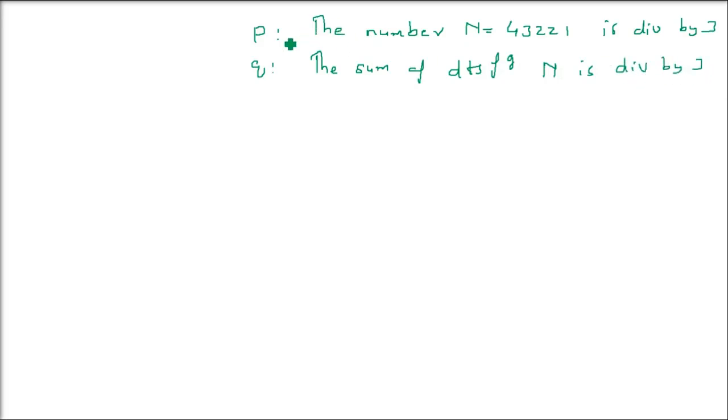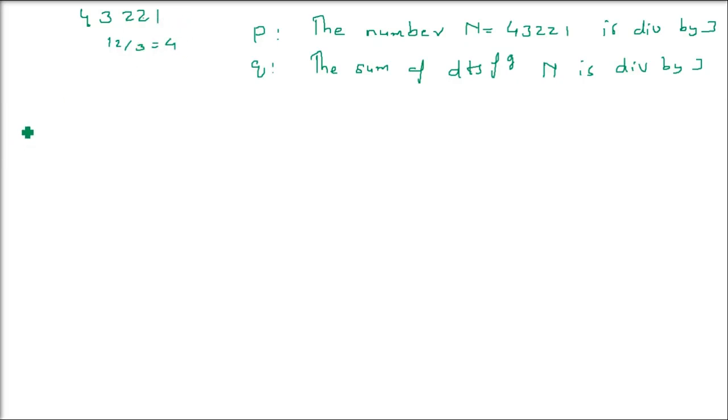So P is about number n being divisible by 3, and Q is talking about the sum of the digits of the same number n. So 4, 3 is 7, 7 and 2 is 9, 9 and 2 is 11, 1 is 12. So 12 divided by 3 is of course divisible by 3.